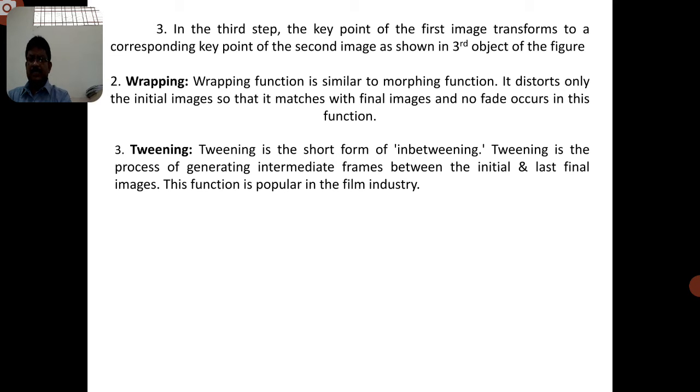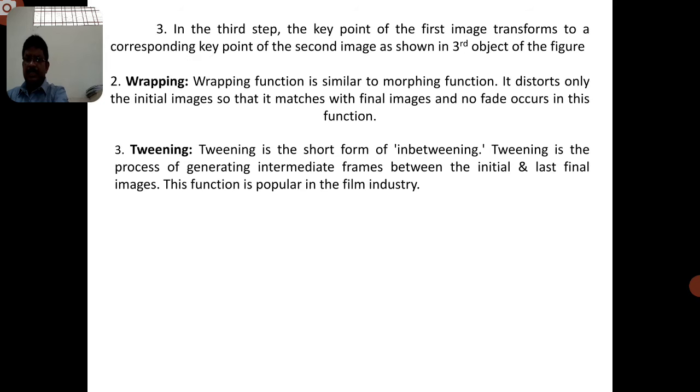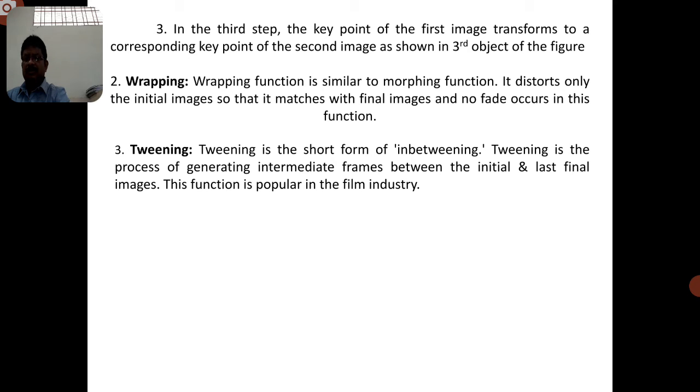And the third one is nothing but the key point of the first image transforms to a corresponding key point of the second image. So that means here in the third you can consider the difference between the second and third one. When we combine the first and fourth, we have to set the final one. The second is the key points of both images, and the third is that the first image can be transformed to the second image, and finally we get the third one. So these are the three processes involved in this particular